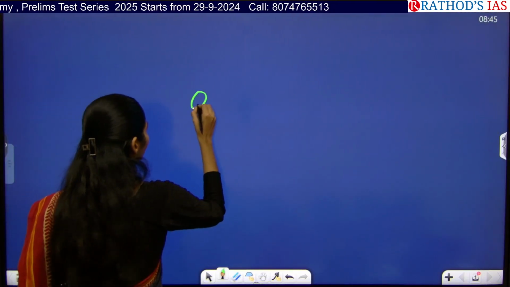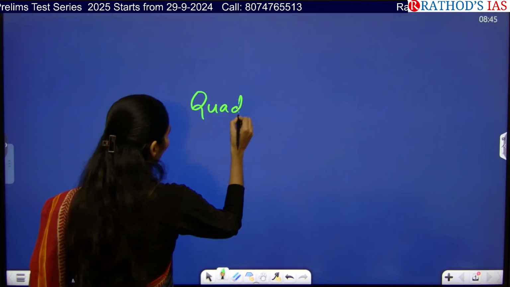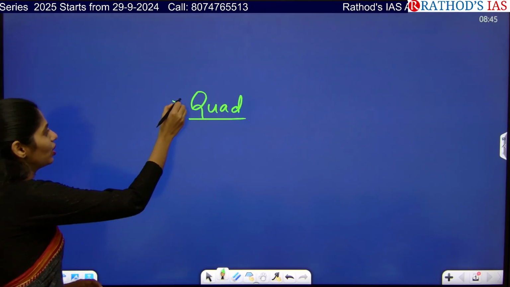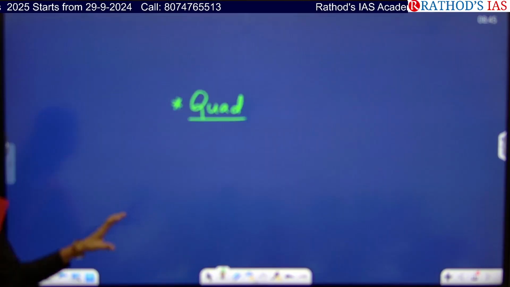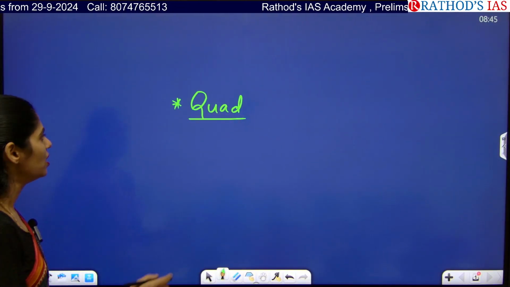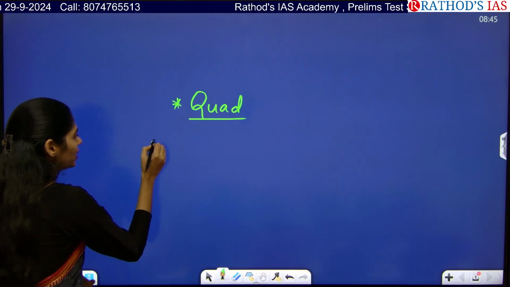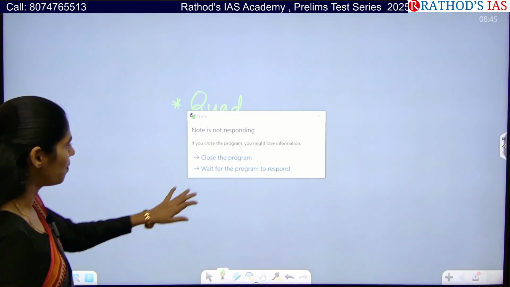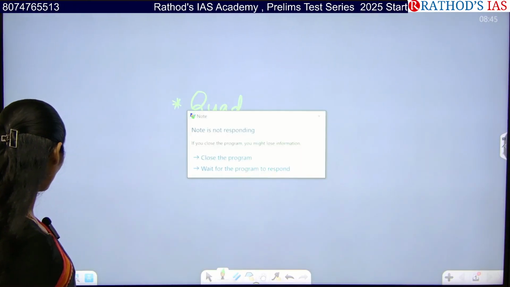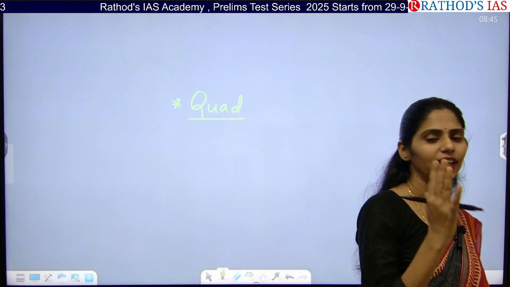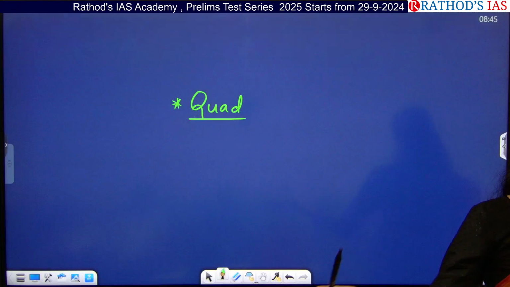So let me tell you the basics. The keyword is Quad. Quad is nothing but quadrilateral dialogue. The name came because if you see the locations of the countries which are part of this Quad, they form a quadrilateral shape. So which are those four countries? As I said, that is US, India, Australia and Japan.